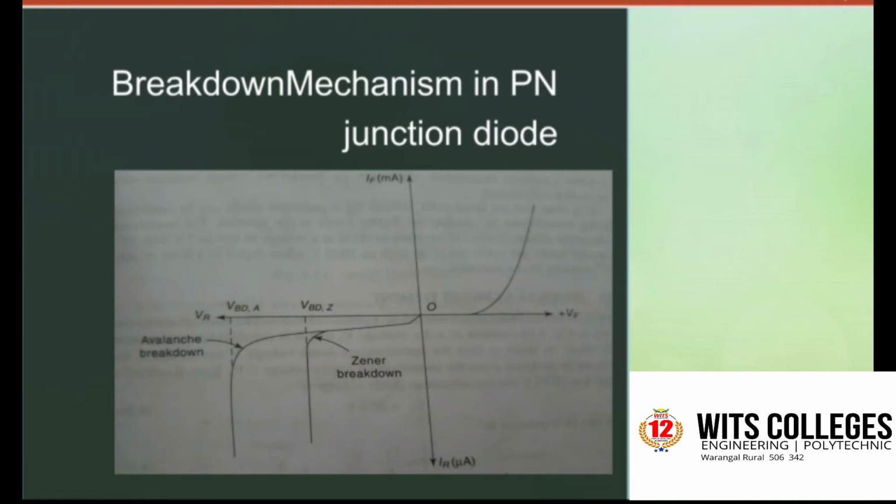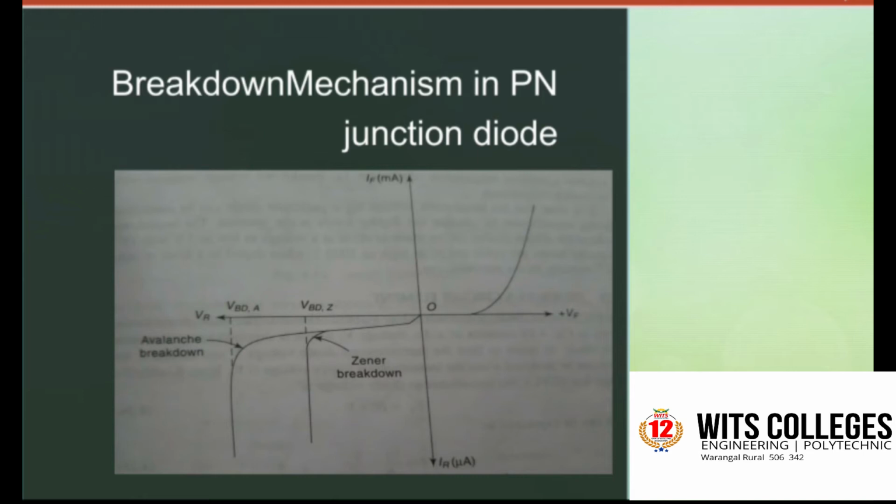It is evident from this equation that M is very small for V equal to 0.9 VBD. But when V is greater than 0.9 VBD, M is very large, and the resulting reverse current is given by IR equal to M I naught, where I naught is the reverse saturation current. As V approaches the breakdown voltage VBD, the value of M becomes infinite, and there is a rapid increase in carrier density and a corresponding increase in current. This cumulative increase in carrier density after each collision is known as avalanche breakdown.